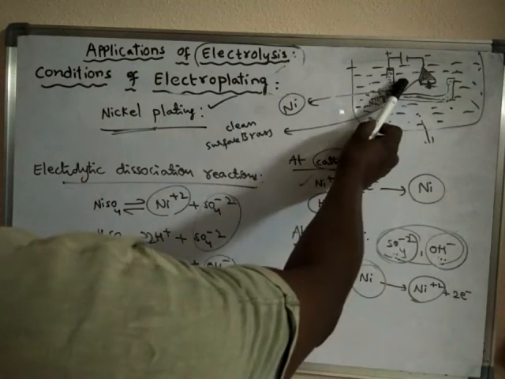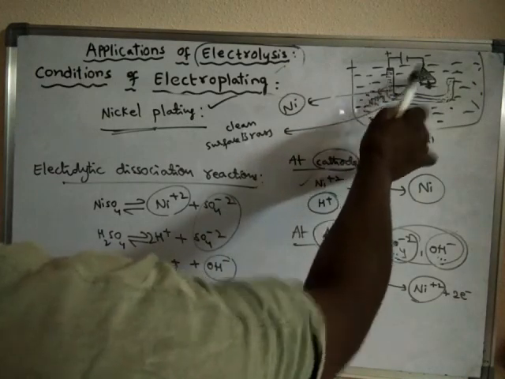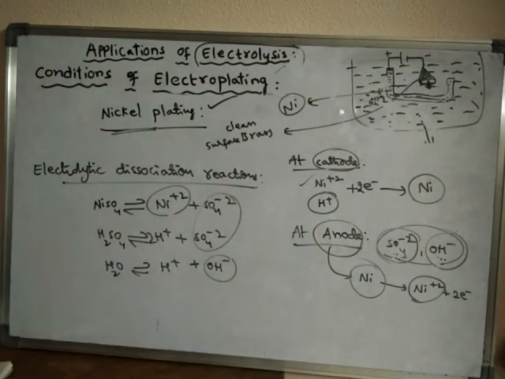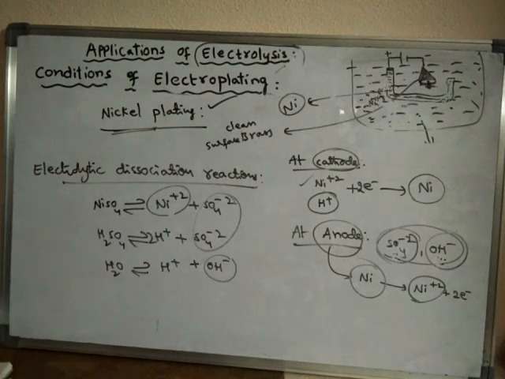So this electrolyte is losing some of the nickel ions to the cathode. The same number of nickel ions are given by the anode into the electrolyte. That means overall strength of nickel ions does not change in the electrolyte, as the number of nickel ions entering into the electrolyte is equal to the number of nickel ions discharged at the cathode. So like this, nickel plating can be discussed.